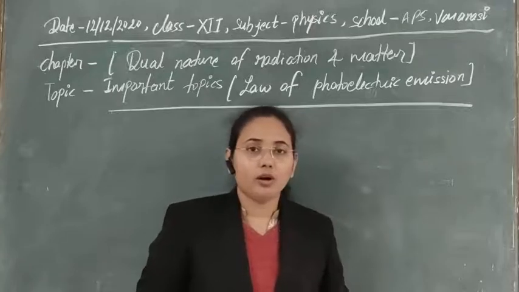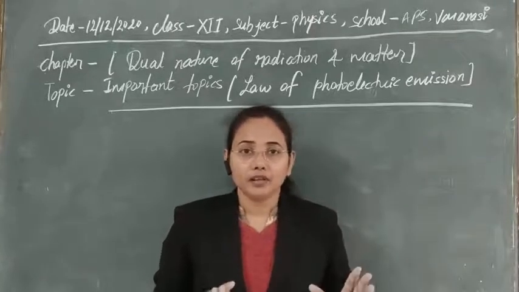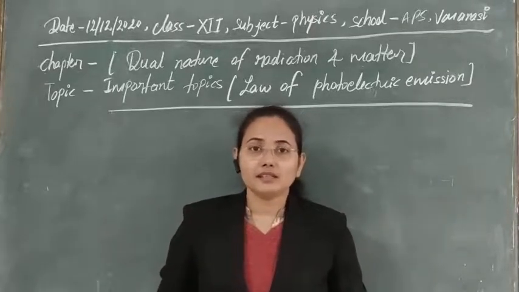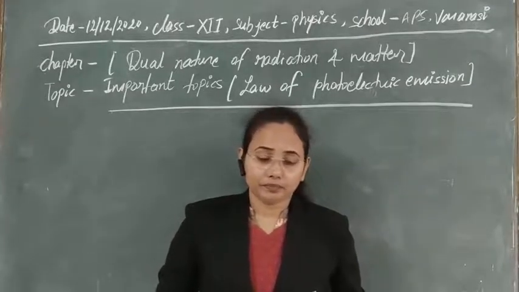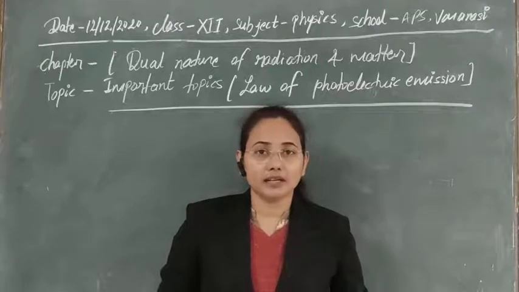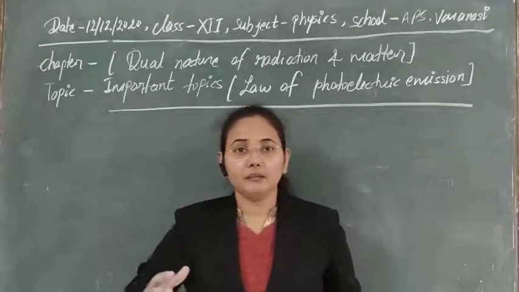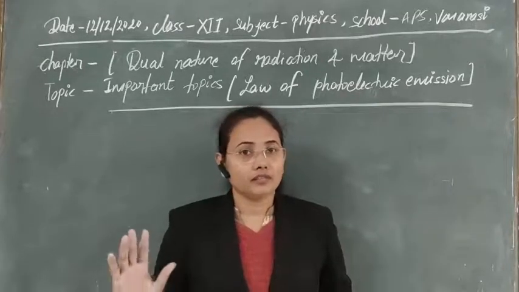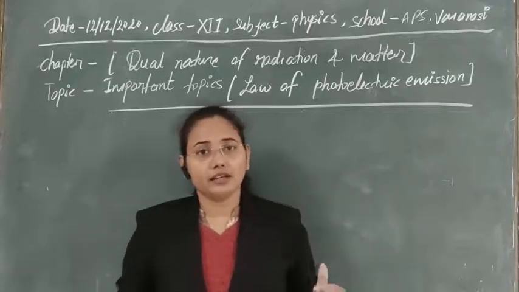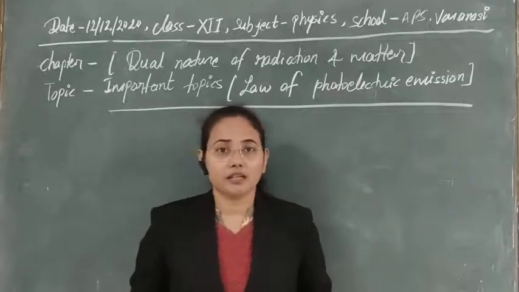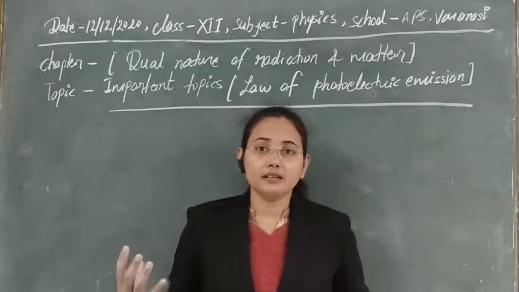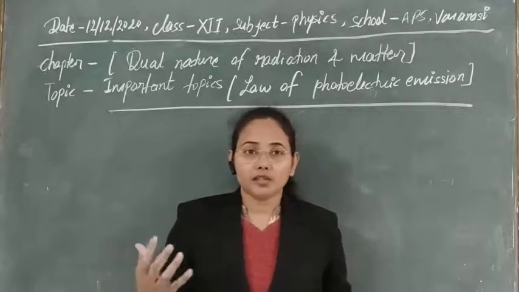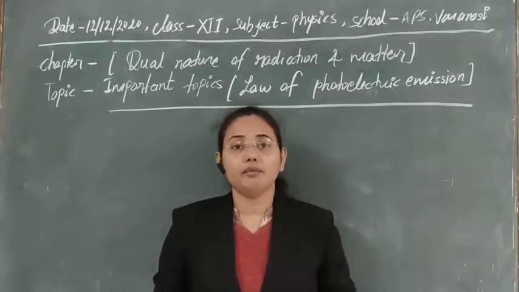There they observed that when an electromagnetic wave is incident on the metallic plate, there is emission of negatively charged particles. As at that time the electron had not been discovered, they called them only negatively charged particles. They saw the production of particles with the help of a wave.